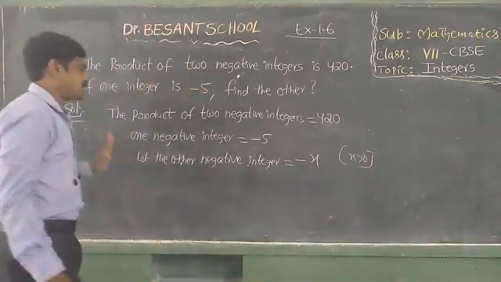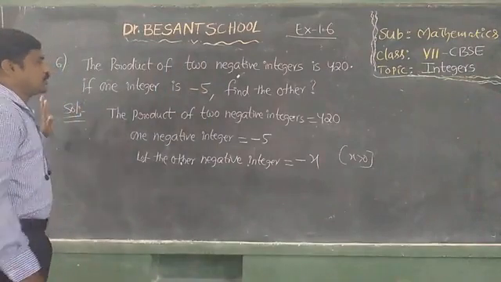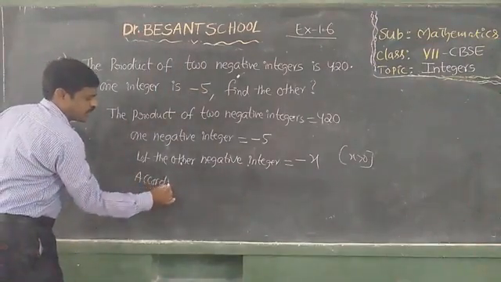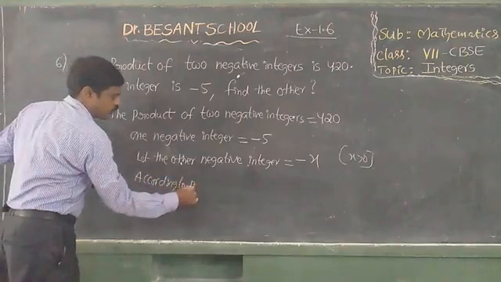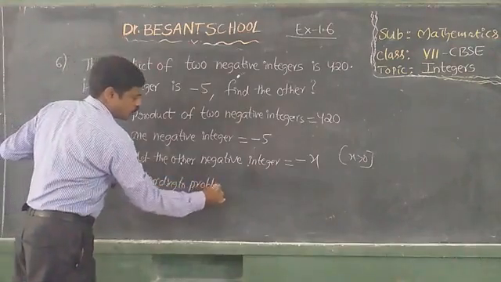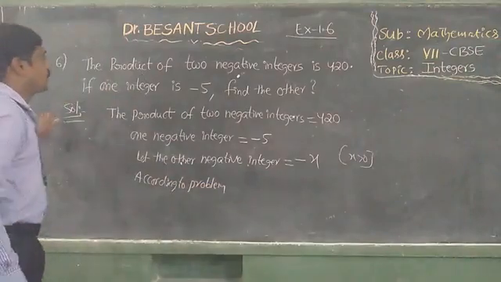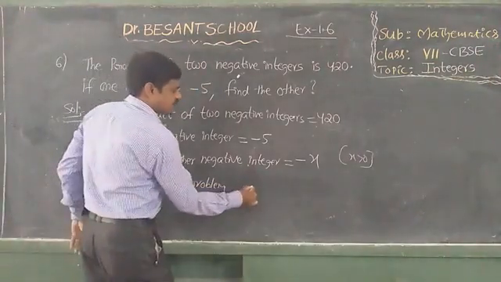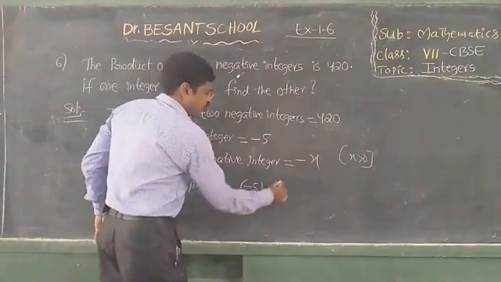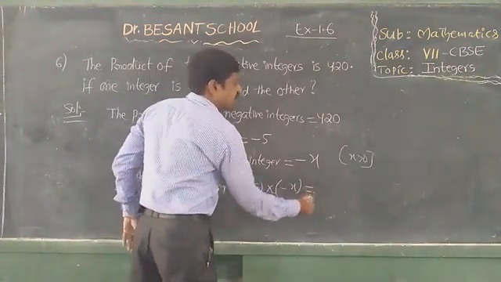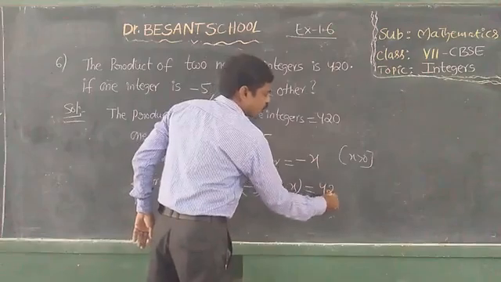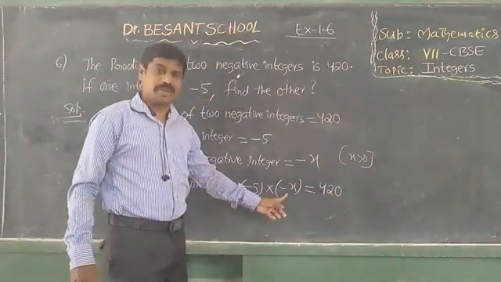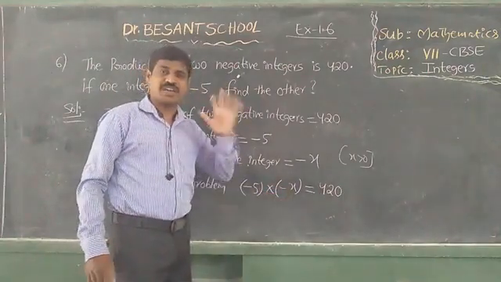Okay, next. According to the problem, the product of two negative integers, that means -5 into minus x is equal to 420. So minus into minus is plus, 5 into x, 5x.